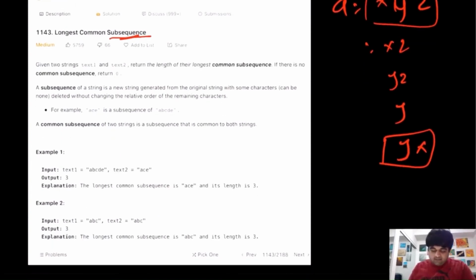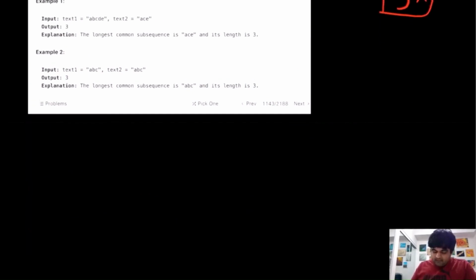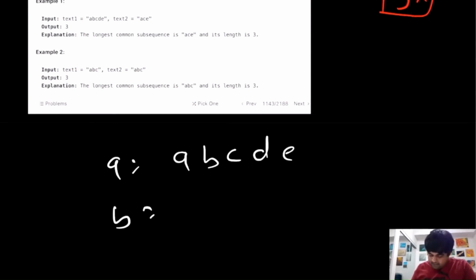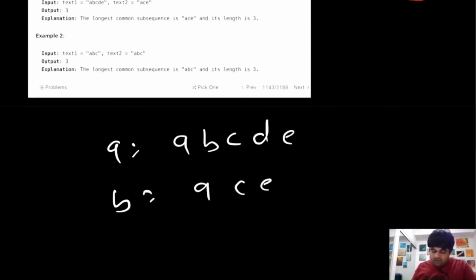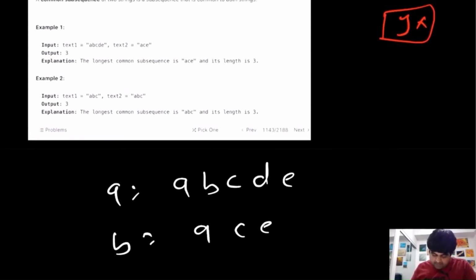Now that it is clear what a subsequence is, let's understand the problem statement. We are given two strings, text1 and text2, and we need to return the length of their longest common subsequence. If there is no longest common subsequence, we just return 0. Let's take the example given over here. Our A is A, B, C, D, E, and B is A, C, E. Now we need to find the longest common subsequence.